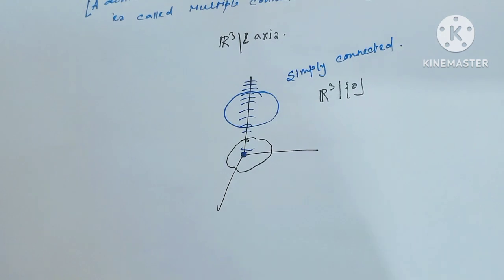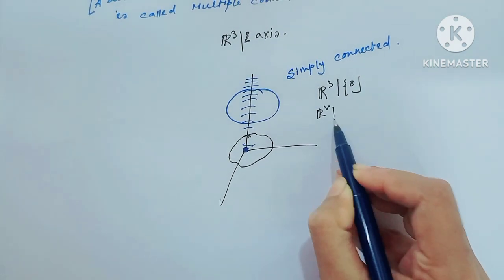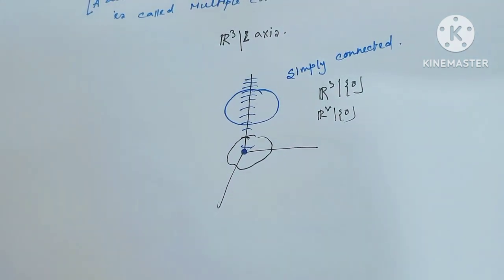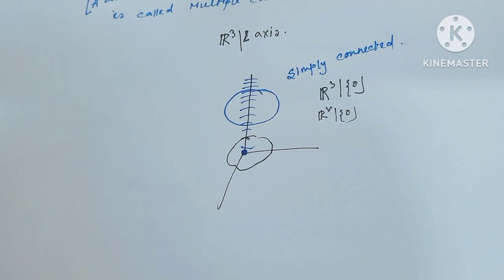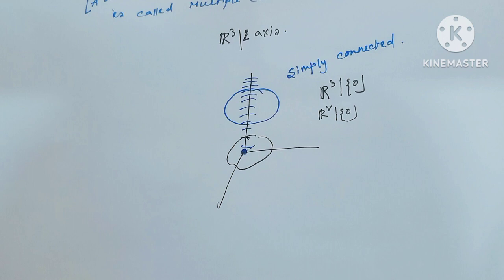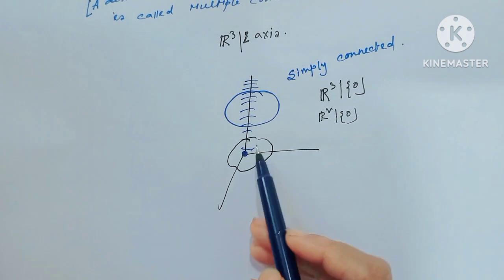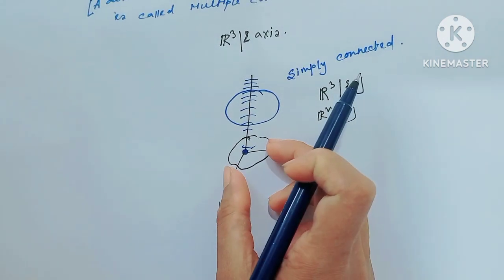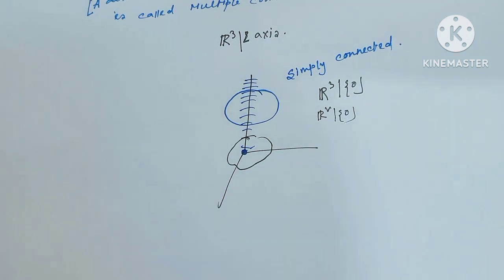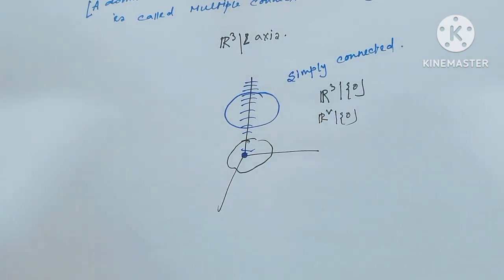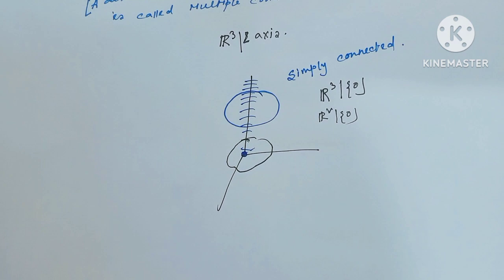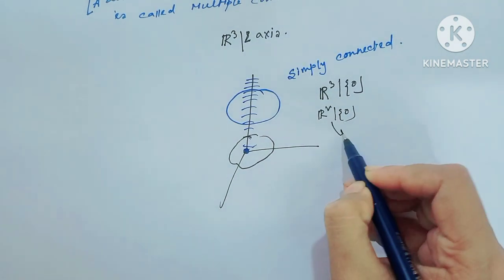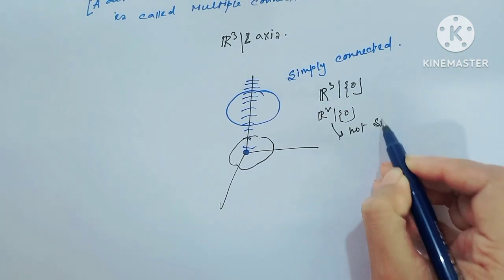But if we consider R2 minus the singleton set {0}, then it is not simply connected, because if we take any curve around 0 and shrink the curve to a point, then it always intersects the point 0. So R2 minus 0 is not simply connected,